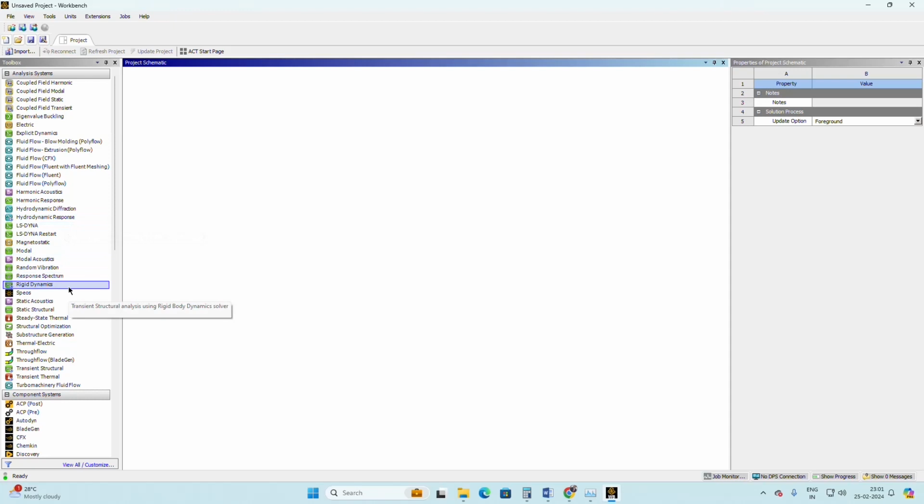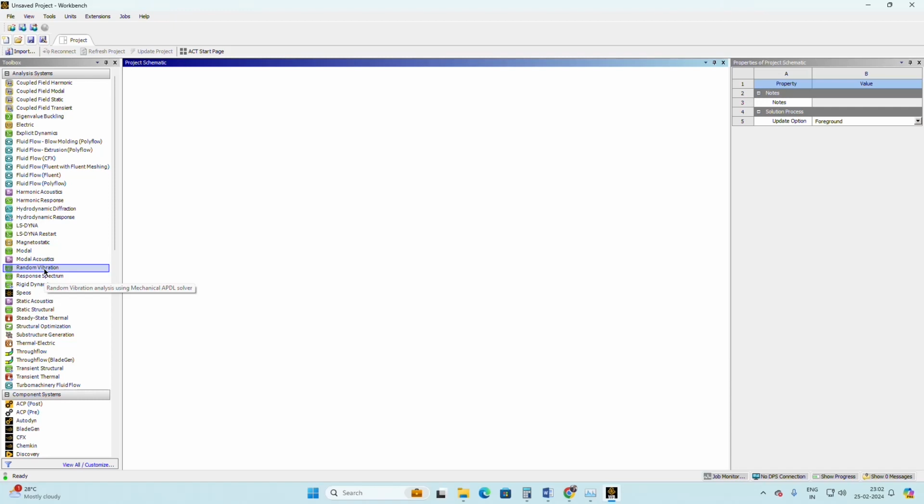And here in the Ansys training program, we are only focusing on structure-related problems. In structural problems, there are a lot of analysis types: modal analysis, static structural, random response, response spectrum analysis, rigid dynamic analysis. All of these come under structural analysis.